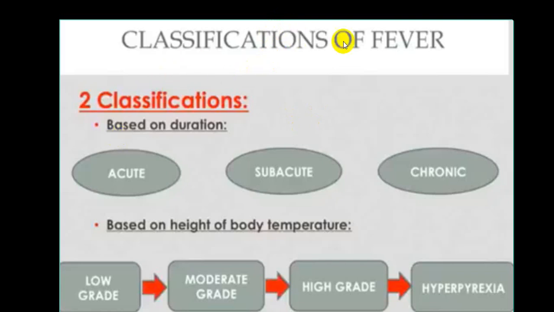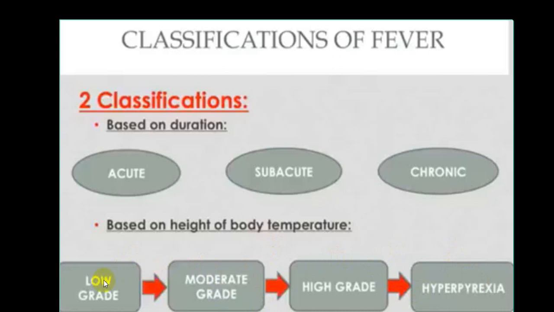Another way of separating out the fever is on the duration. We call it acute, subacute and chronic, depending upon the grade of body temperature: low grade, moderate, high grade and hyperpyrexia. By and large this is not commonly utilized, but still someone can utilize it.